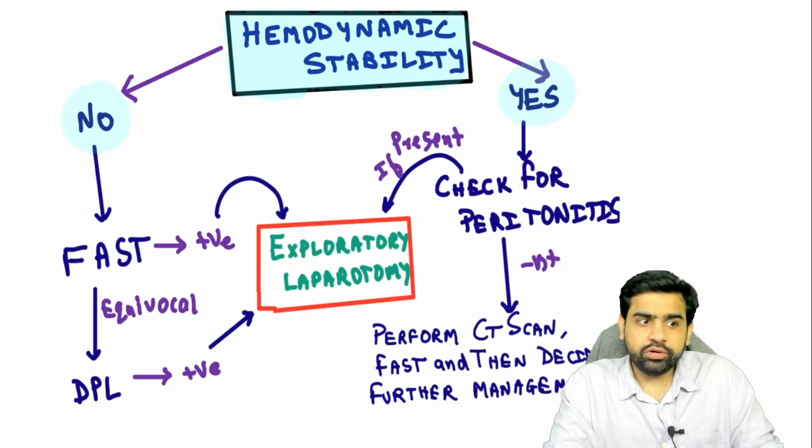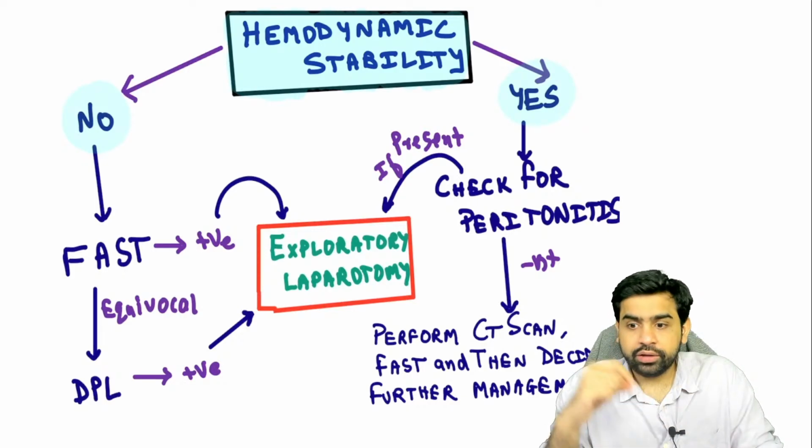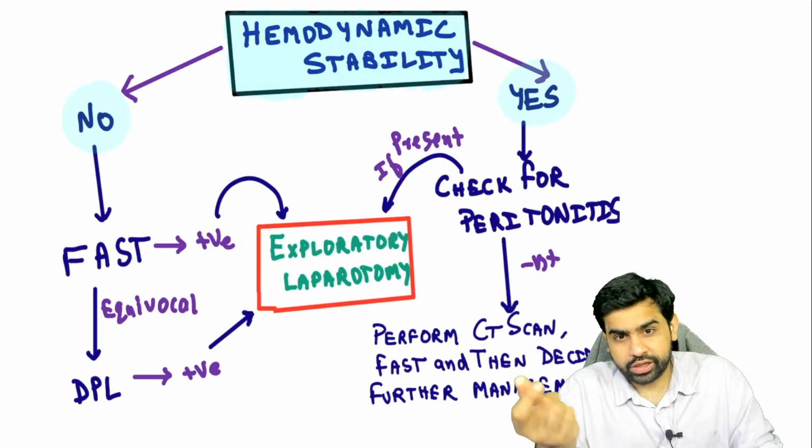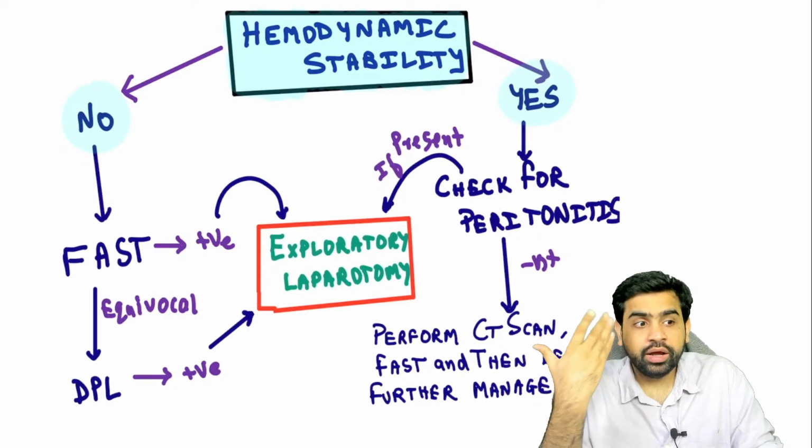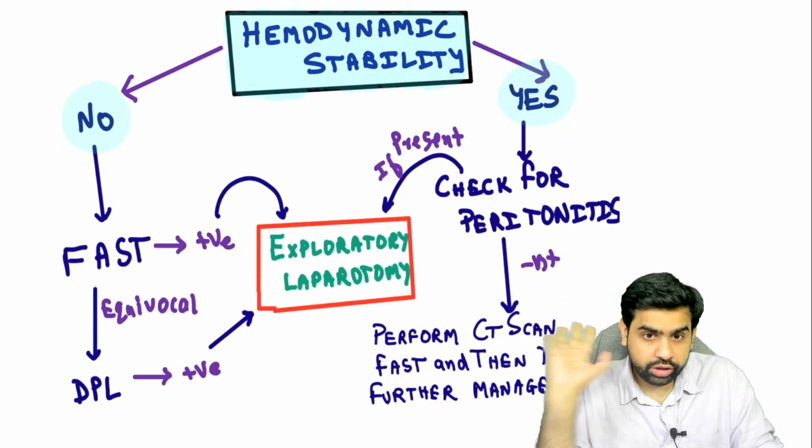Yes, retroperitoneal fluid cannot be detected by the FAST. For that, the best investigation is a contrast CT scan. For any retroperitoneal injuries, for example, the pancreas and everything, what you have to look for is a contrast CT scan. Now, this is very, very important.